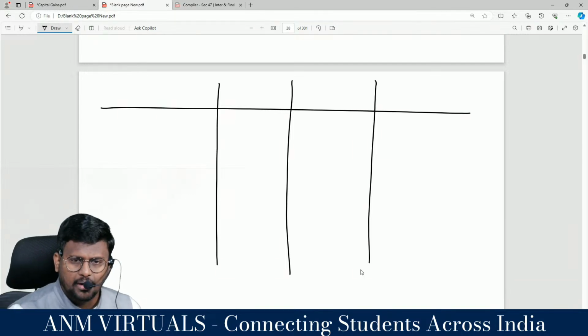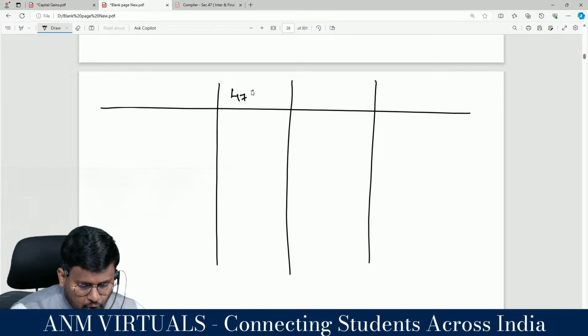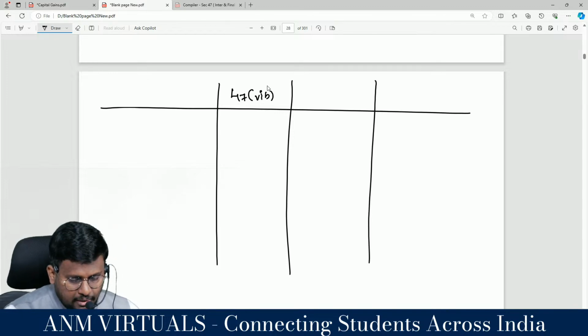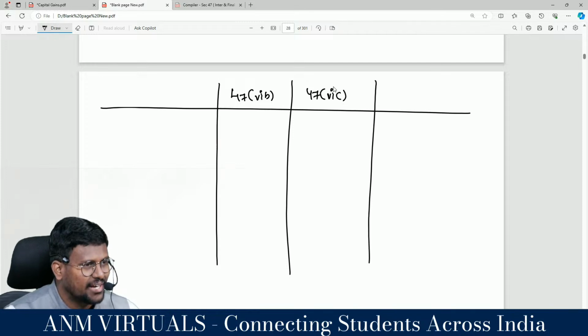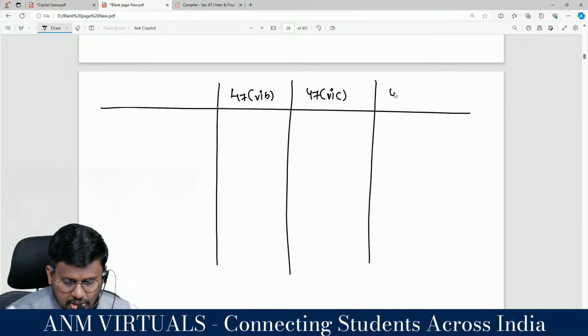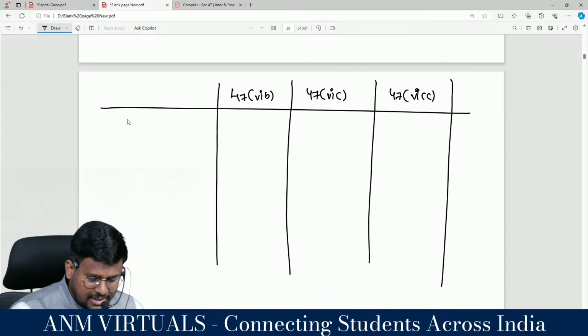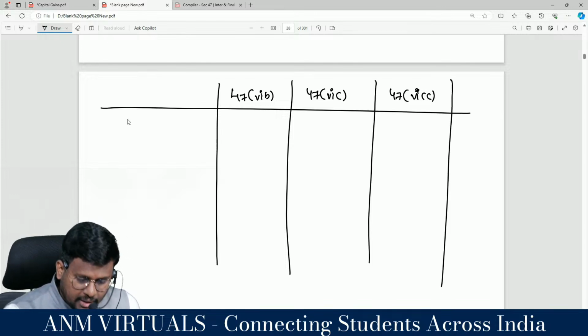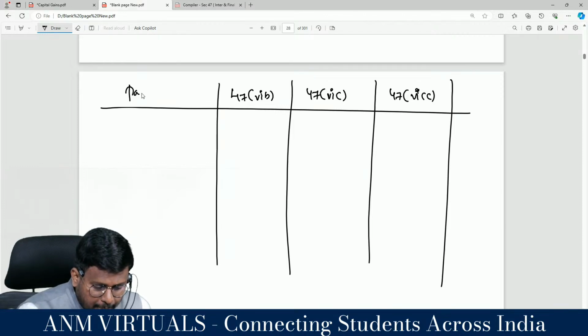So tell me, number one, 47 clause 6B, B stands for big company. Then 47 clause 6C, that is the foreign demerger. 47 clause 6CC, this is also a foreign demerger. We will write them in the same order, then the table looks similar and is easy for comparison.